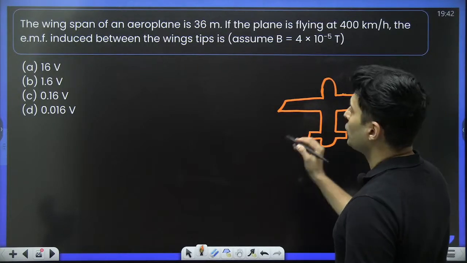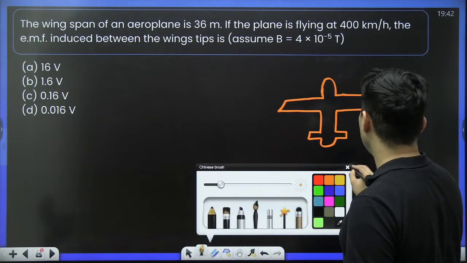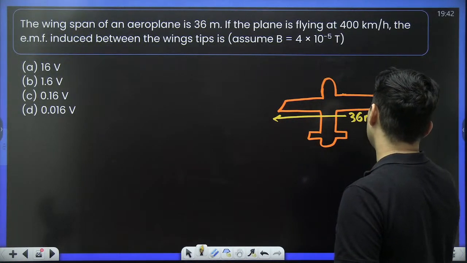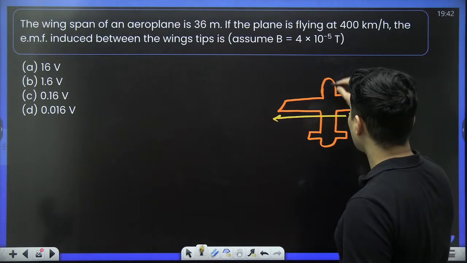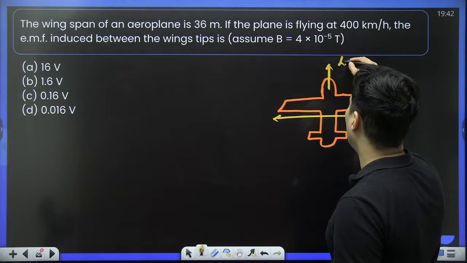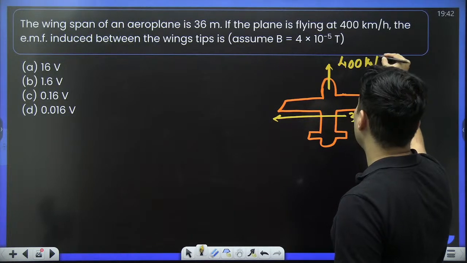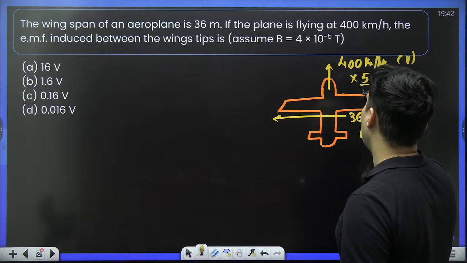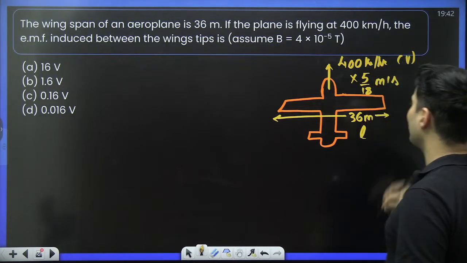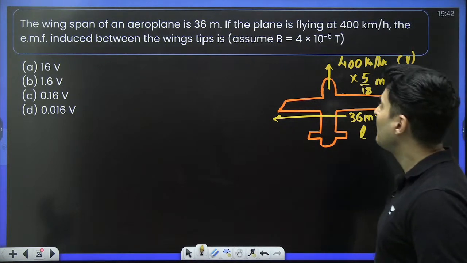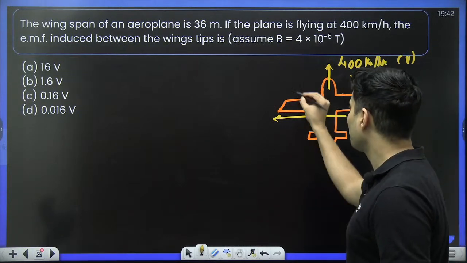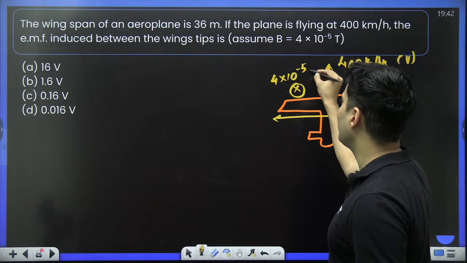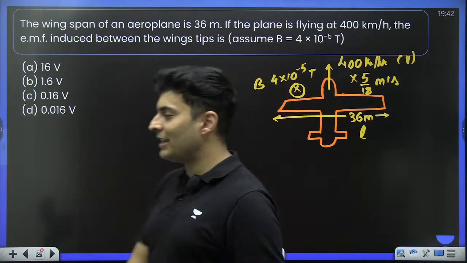Okay, so basically the wingspan is 36 meters. That means from here till here is 36 meters. This is basically your length. The plane is going with 400 kilometers per hour. That is your velocity. You can multiply it by 5 by 18 to convert it into meters per second. There is magnetic field also, that is also given, which is 4 into 10 to the power minus 5 Tesla. So how much is the EMF induced?